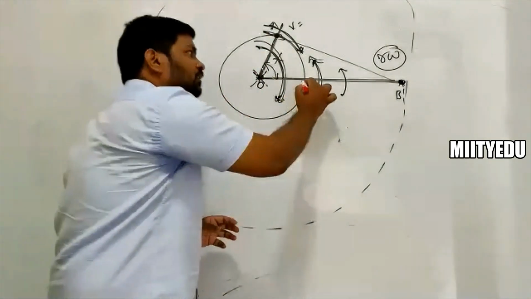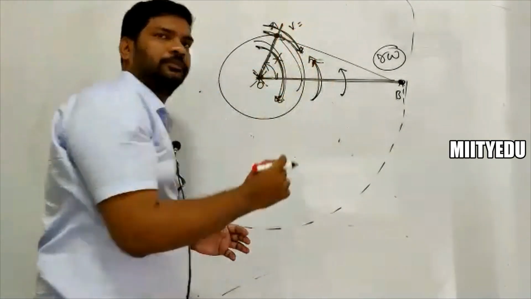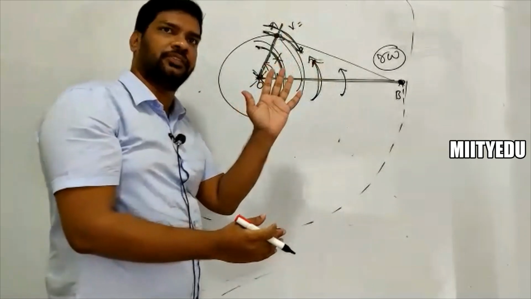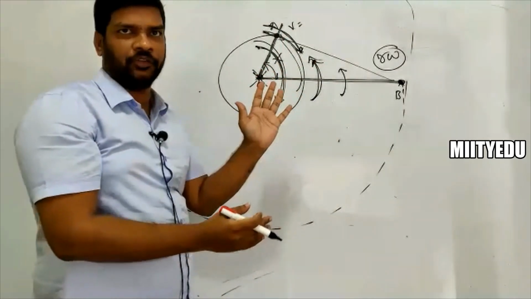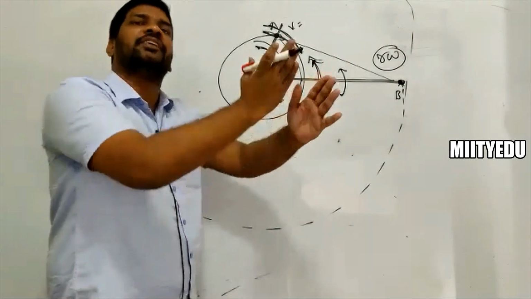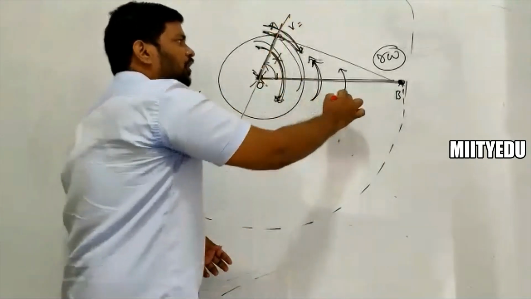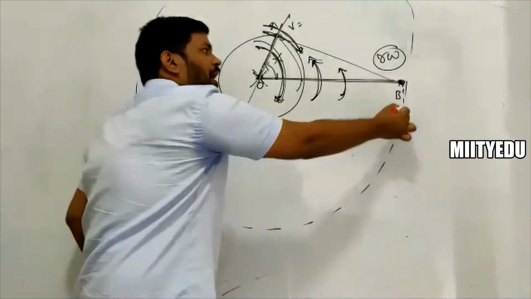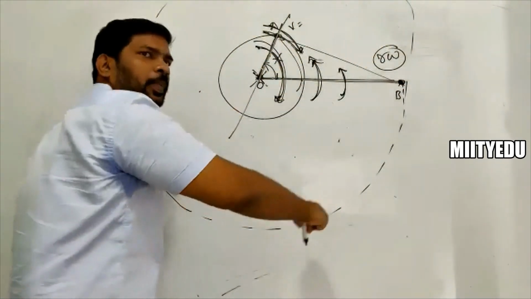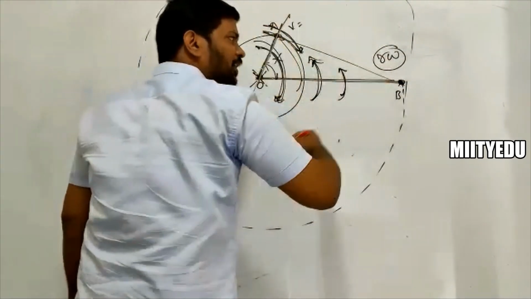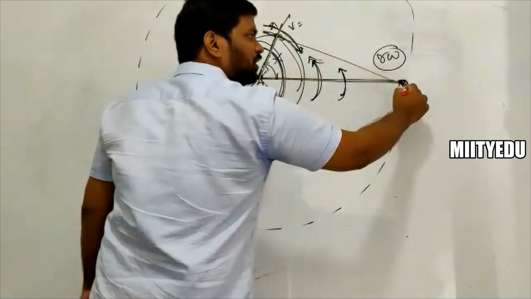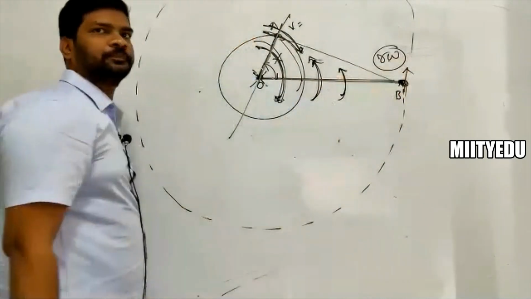So definitely this rod must be approaching that one. That's a counterclockwise angular velocity. So they are going to have opposite senses of angular velocities. But now it is fixed, so we have to consider only this angular velocity, and with this angular velocity the rod is moving. So if the rod is moving with some angular velocity, then the velocity of this one, you can understand, is going to be r omega.